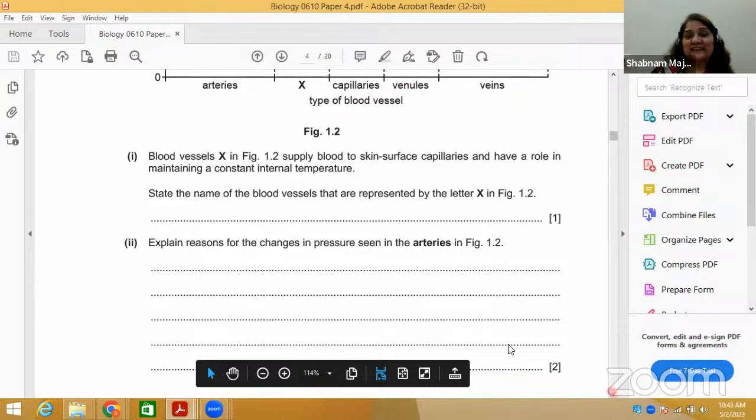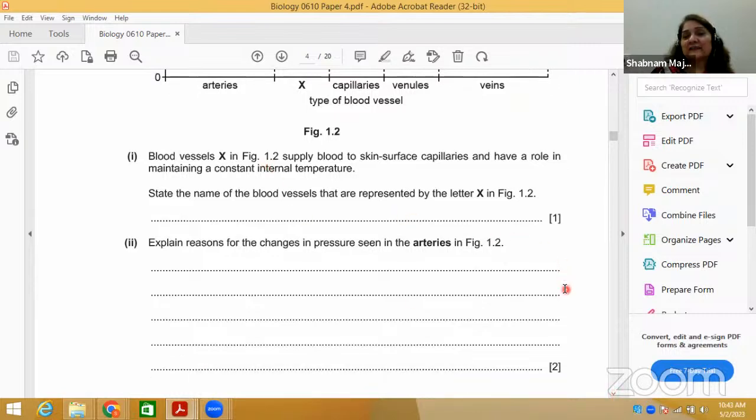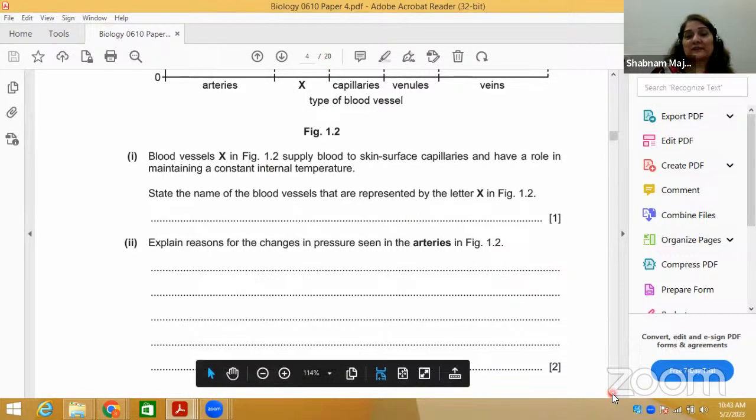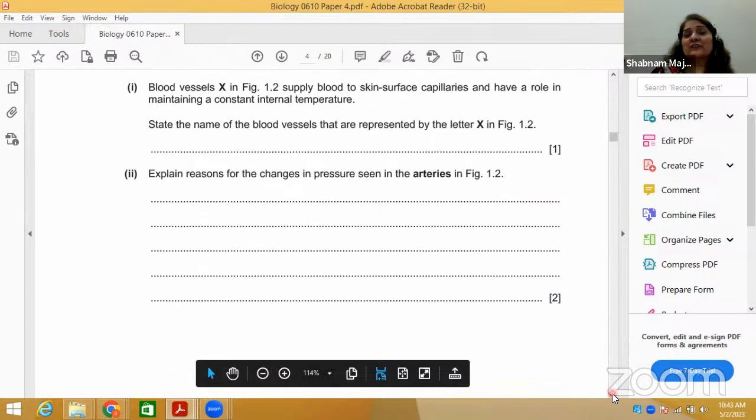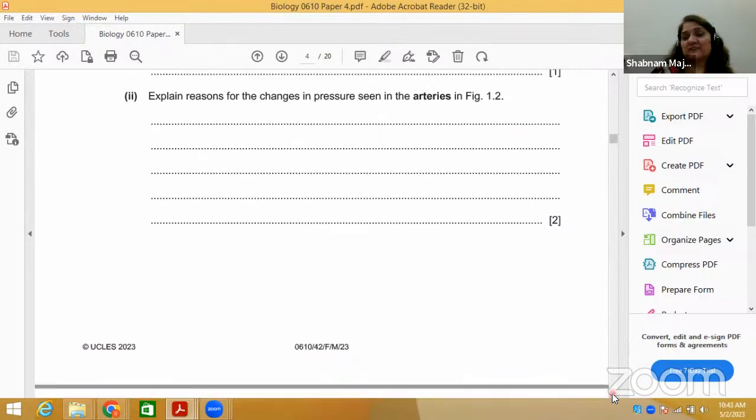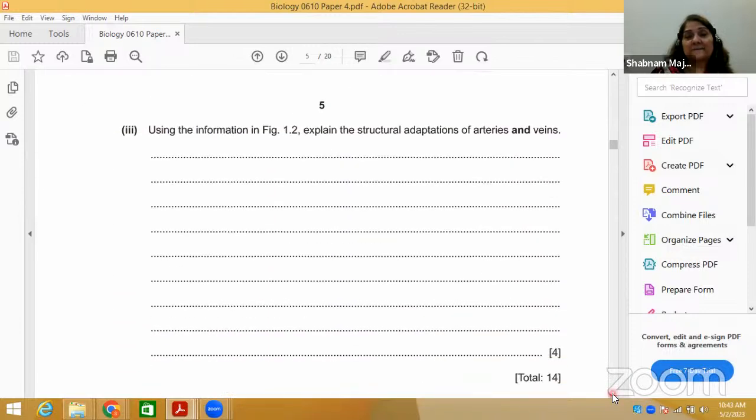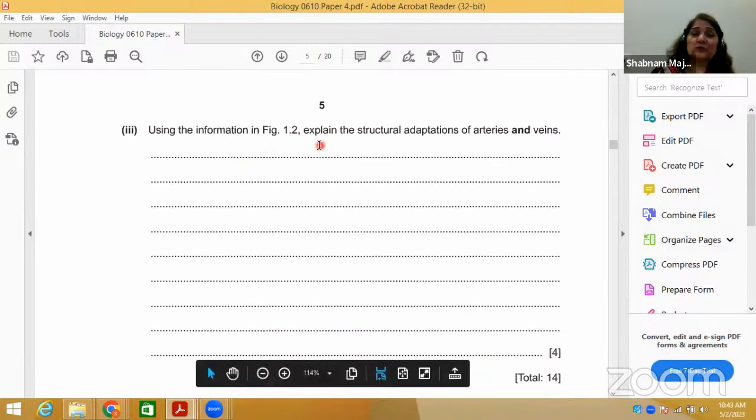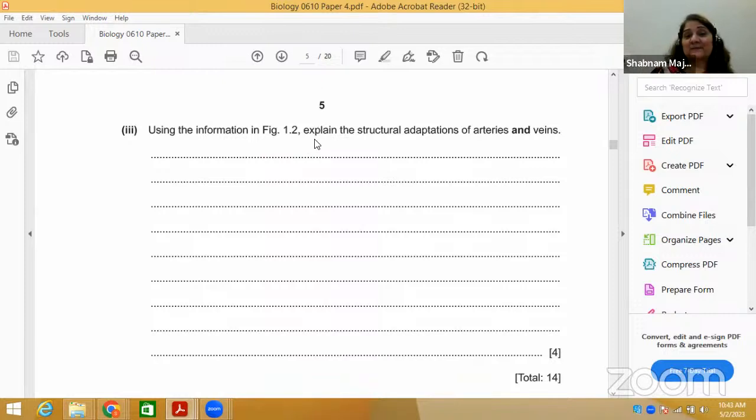Blood vessel X: state the name of the blood vessel represented by X. I have already mentioned what the blood vessel is. Explain reasons for the changes in pressure. You can see the changes in pressure in arteries, as I already explained. Using the information from Figure 1.2, explain. The command term here is explain, which gives the reason, so you have to give the structural adaptation. Bring to your mind the comparison between arteries, veins, and capillaries.